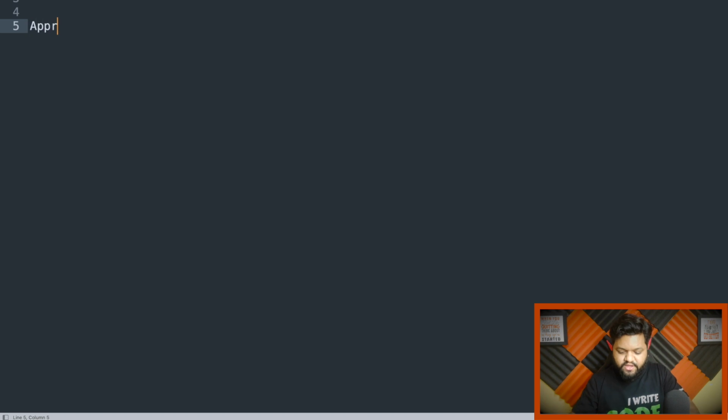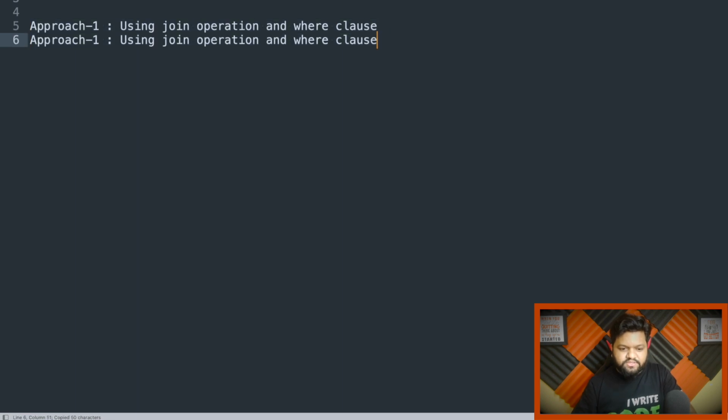So the first approach we can use for this solution is using a join operation and after that a where clause. I will discuss how we are going to solve it. And the second solution is using the exists and not exists kind of operations which are available in SQL. Anyone who doesn't know these operations, I would request you to give them a read, then you will be able to understand this approach clearly. So this is going to be my approach 2.